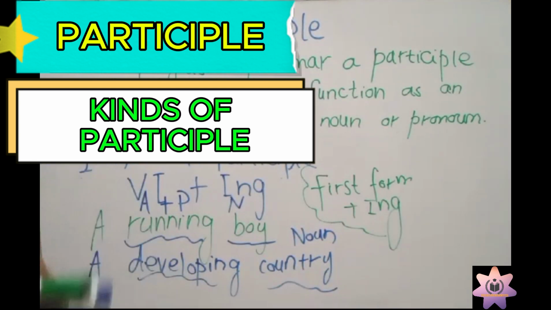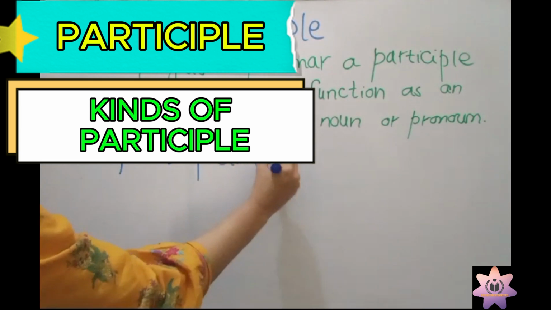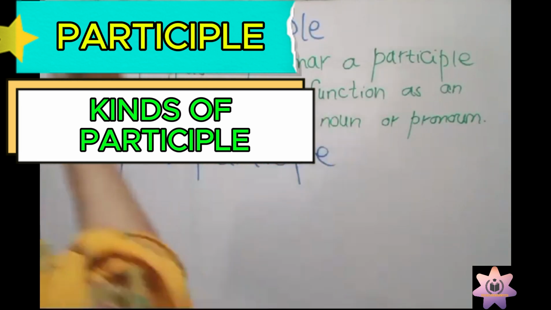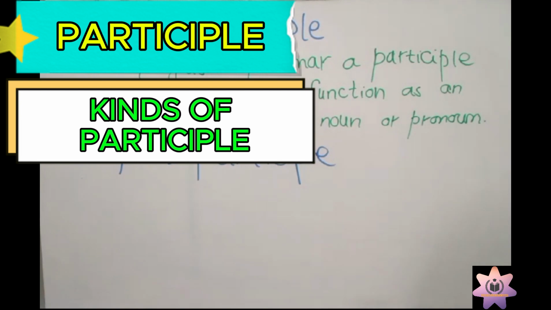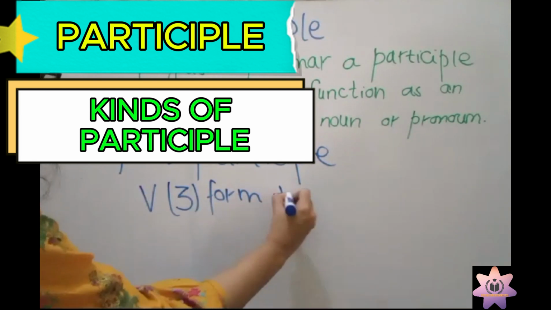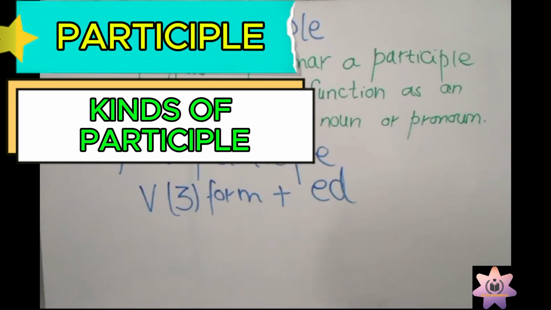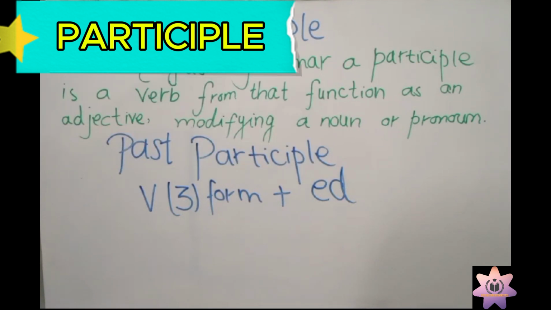Now I am going to tell you about past participle. What's the past participle? Verb third form, plus ed, is called past participle. In present participle we saw a developing country.